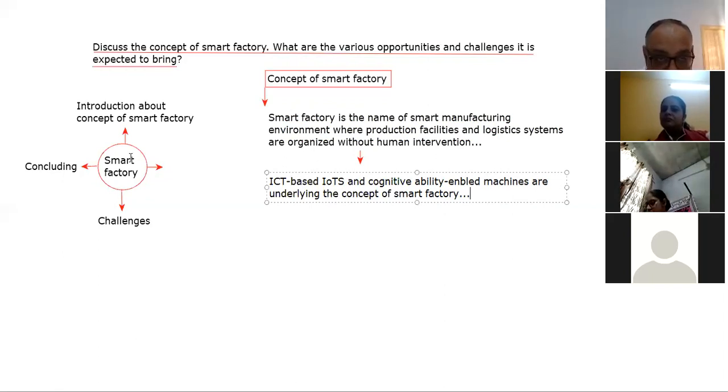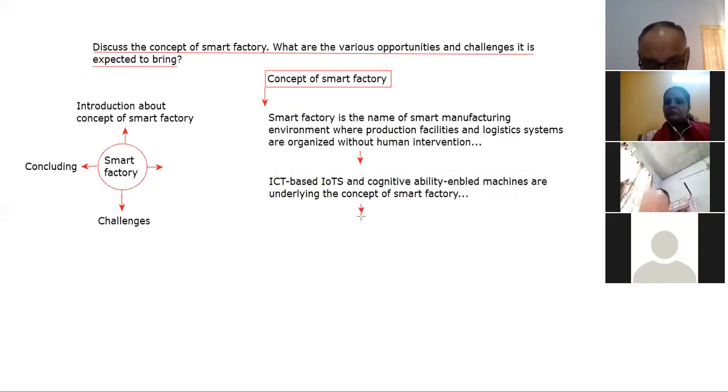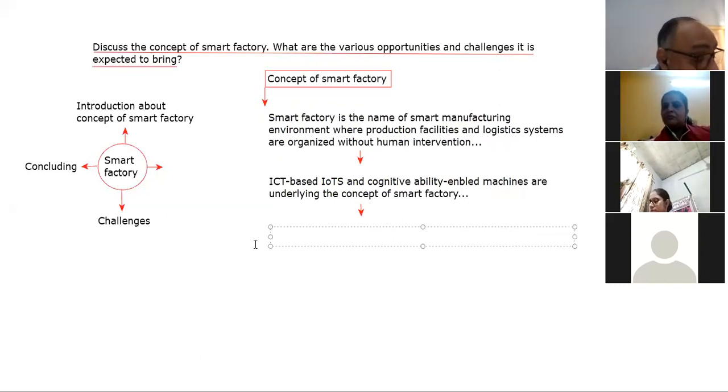So the next point is that in a smart factory, are you getting it, beta? Hello? Yes, sir. Yes, beta. I am avoiding the use of very technical language so that you may be able to understand it, and that is even not required there.